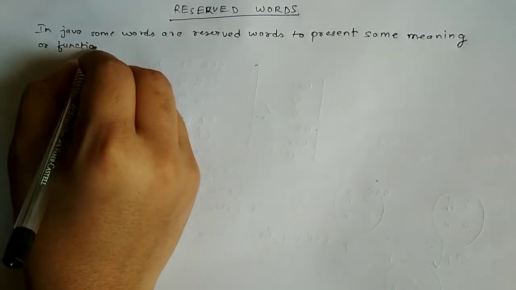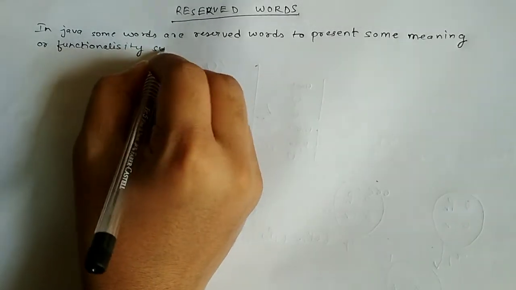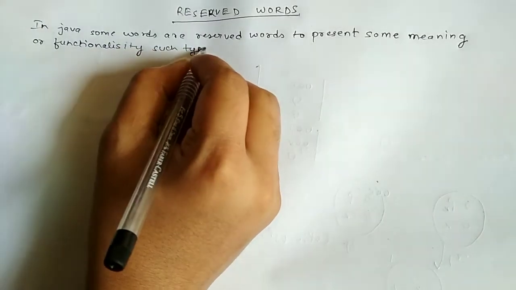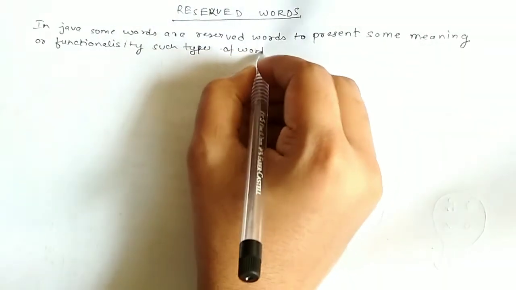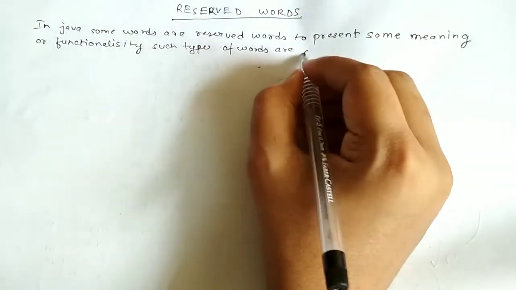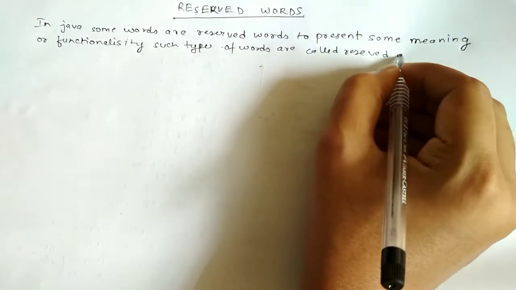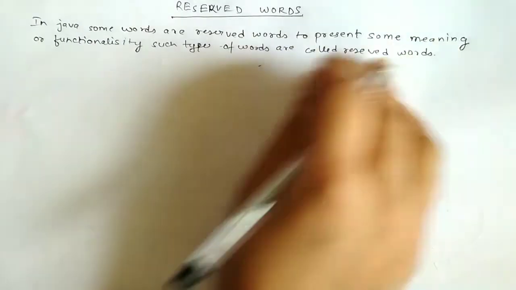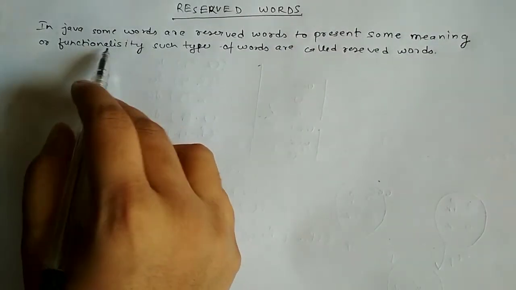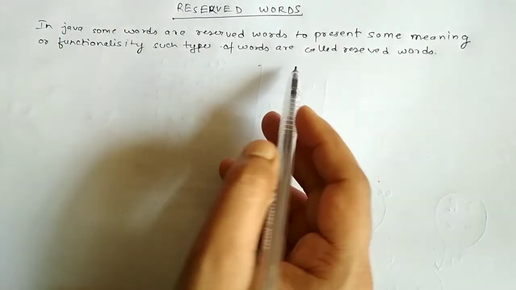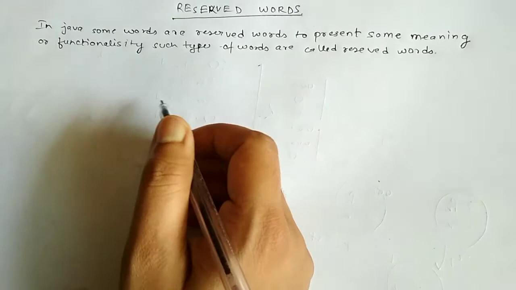Such types of words are called reserved words. So what is a reserved word? Any word in Java which has some meaning or functionality is called a reserved word.